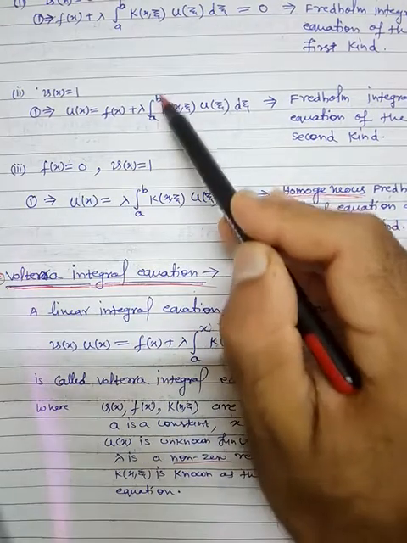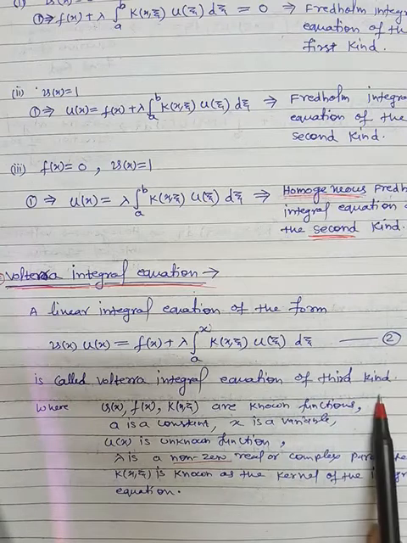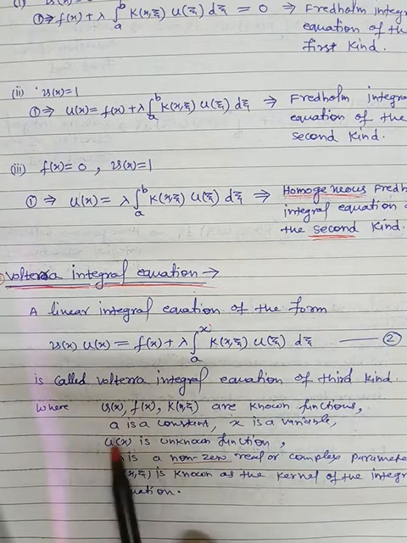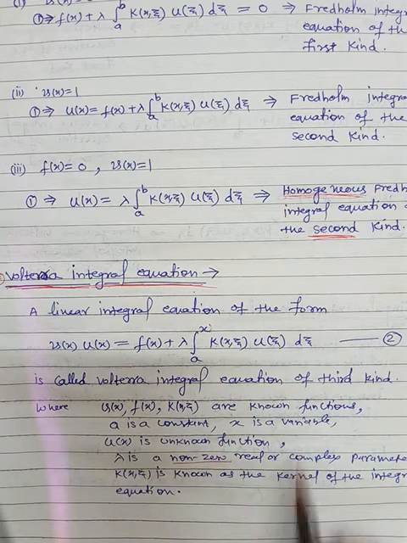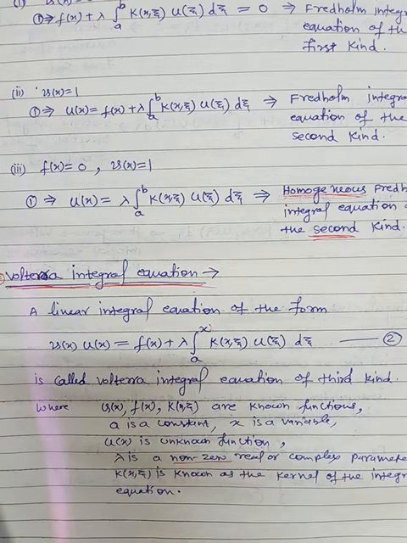However, here the upper limit is a constant one. So it's called Volterra integral equation of the third kind. Again, u, f, k are known functions. A is a constant, x is a variable, u is a known quantity, lambda is a non-zero real or complex parameter, and k is known as the kernel of the integral equation. So this is the broad difference.